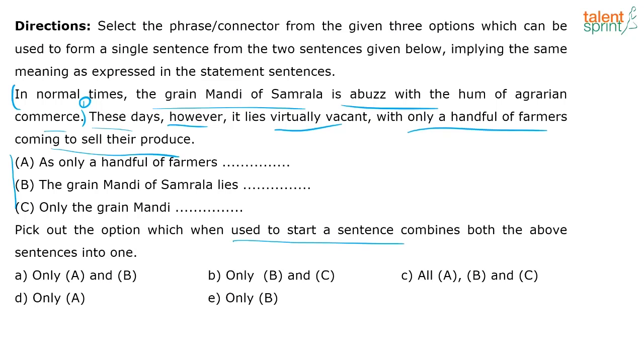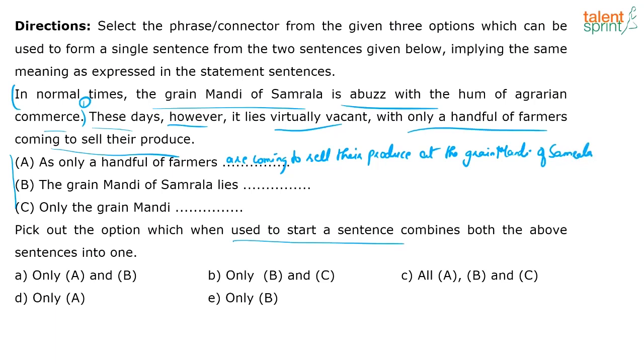Let's put this sentence here, right? If I say, as only a handful of farmers are coming to sell their produce, where? At the grain mandi, right? I can either have this here or I don't need to, but I'm combining both these sentences, right?